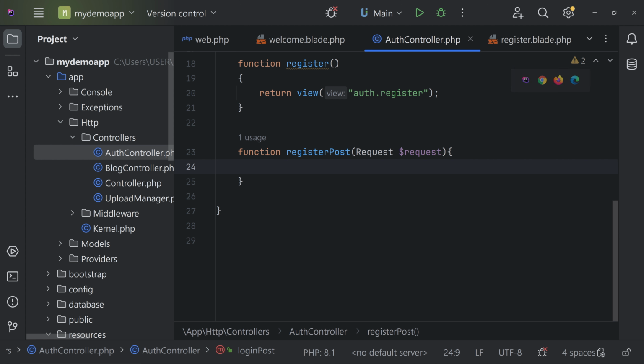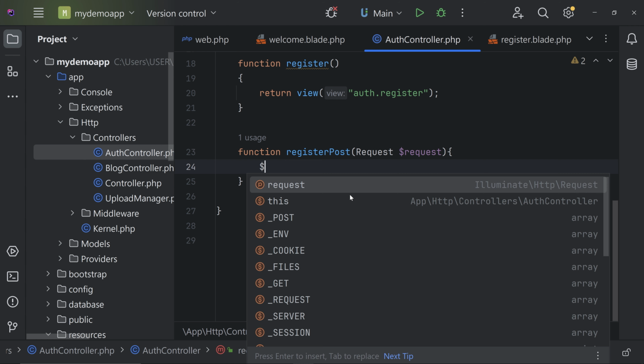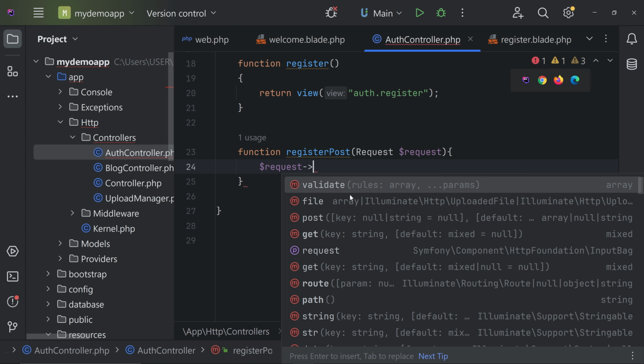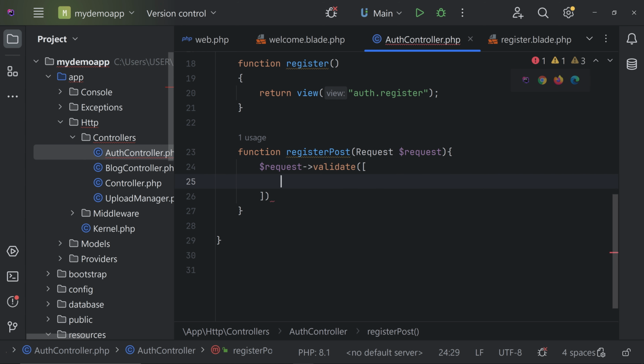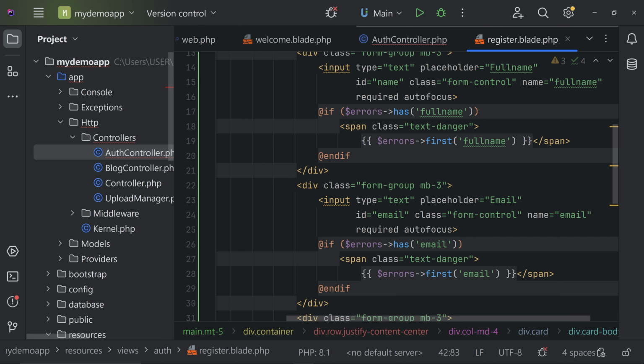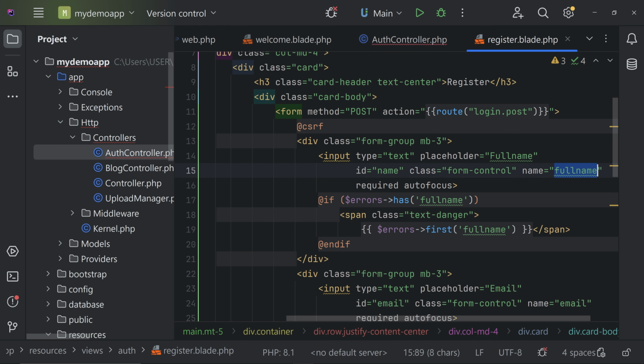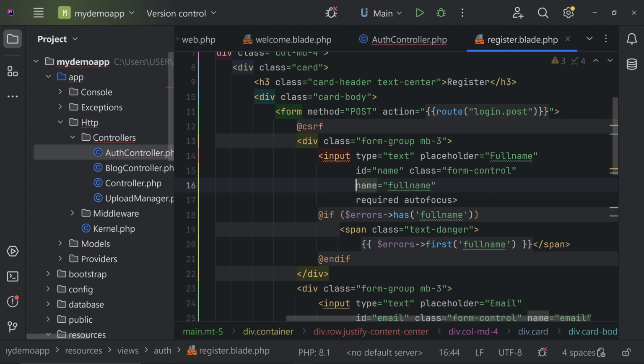So for that, we can first of all validate the request. Maybe validate add a name. So we are passing full name. So for full name, you have to give the name that we are using inside here. You have to use this exact name. So hope it is visible for you. Whatever name that you're giving here, you have to use it.